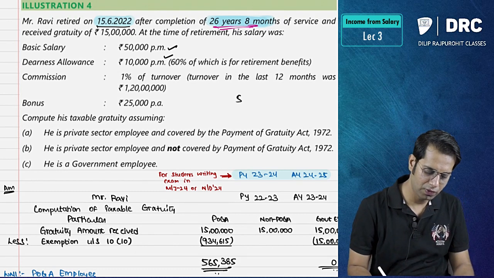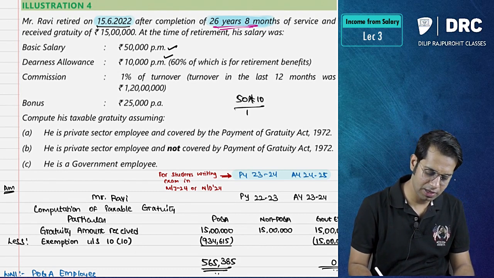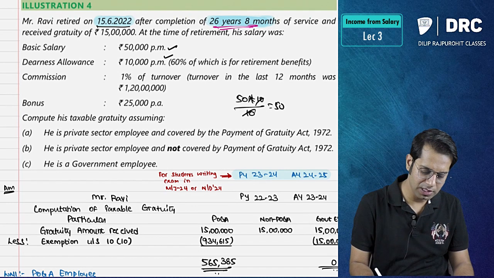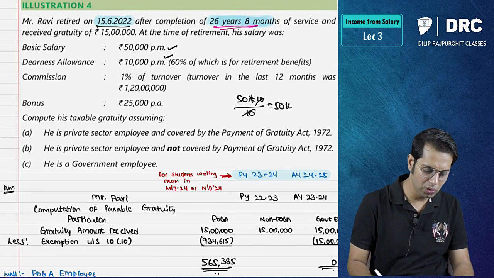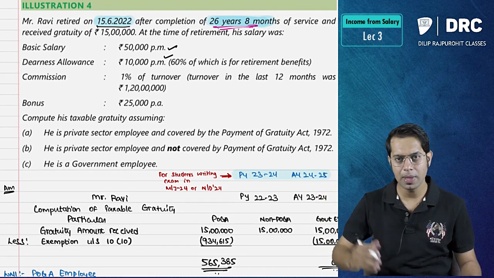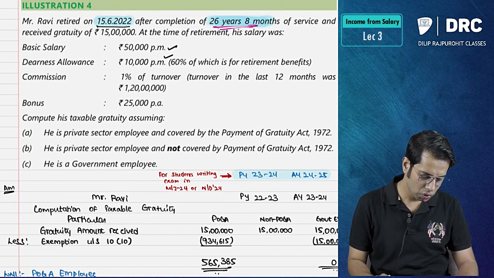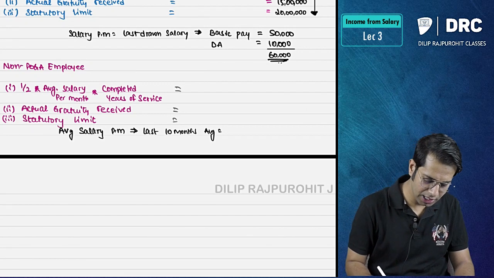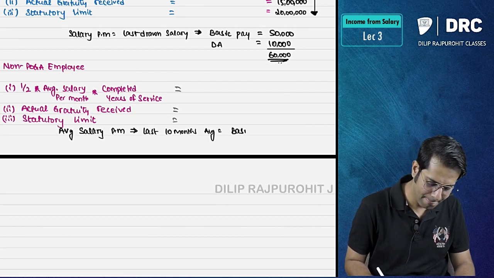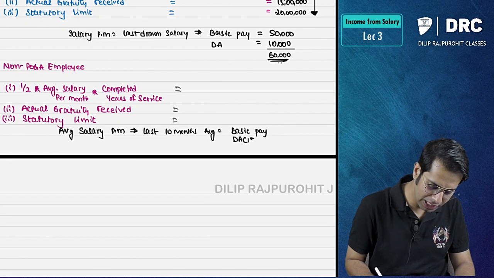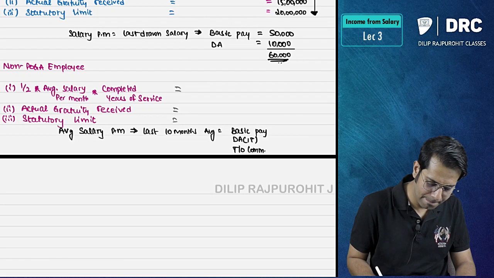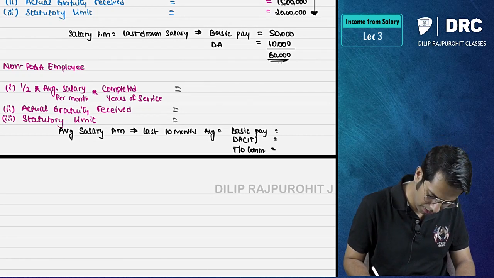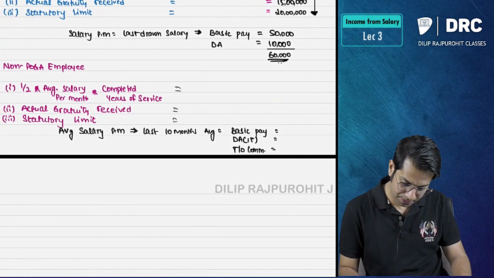So what will I do? 50,000 into 10 divided by 10. So amount will come as 50,000 only. If I do the average of last 10 months, the amount will come same. So straight away, I will write it as, last 10 months salary, I should take basic pay, dearness allowance only in terms amount, and turnover commission.